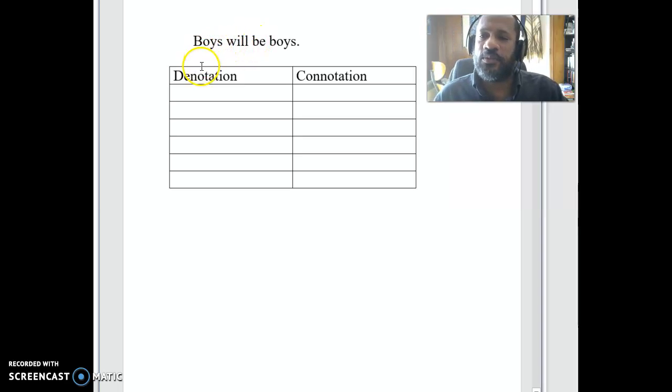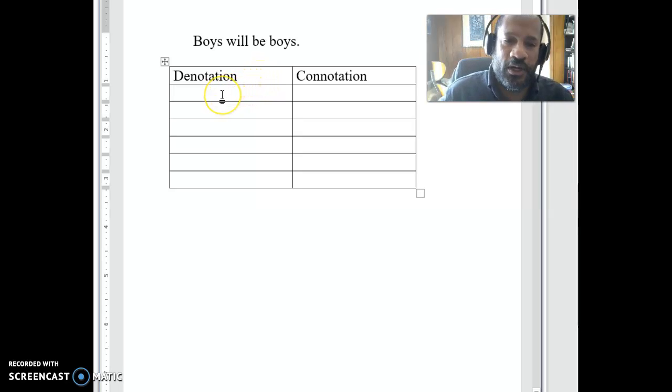So let's think about it this way. Boys. What is the denotation of boys? What is the dictionary definition of boys? Usually when I do this in class, I'll ask students, and they will tell me. I'll, of course, have to just type this out here. And I'll say that a boy is a young male. Sometimes students will stop there and I'll say, young male.